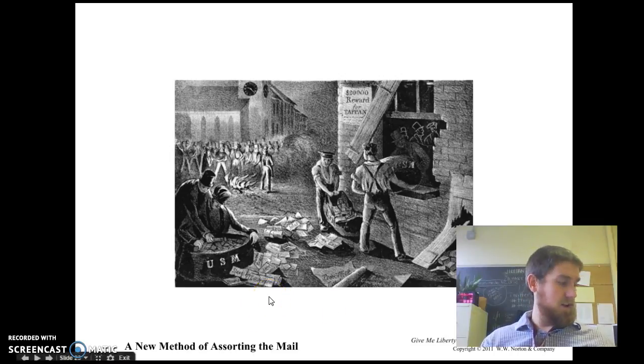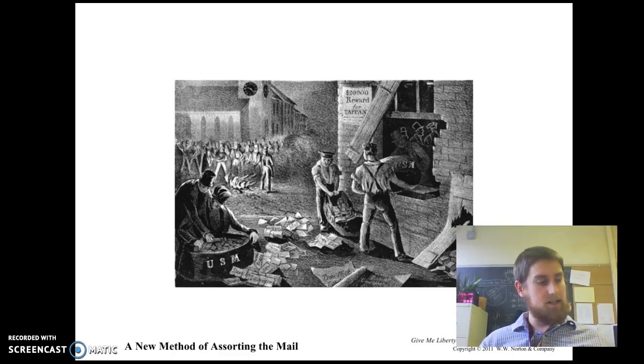The federal government was not particularly protective of abolitionists. They saw them as troublemakers. They believed, like Martin Van Buren, that if they could hold off on the issue of slavery, nothing would have to be done. Eventually, it would just go away, which we know now is absolutely ridiculous.